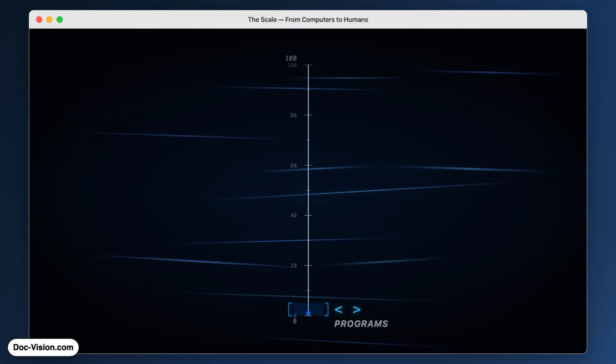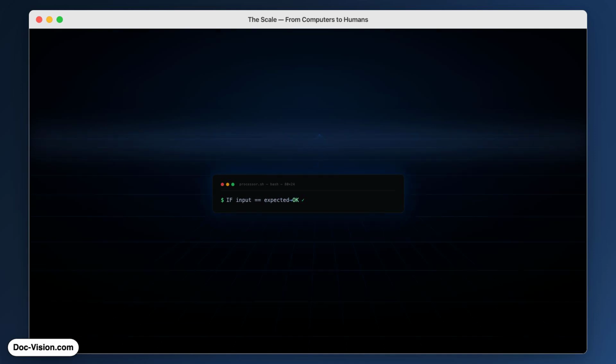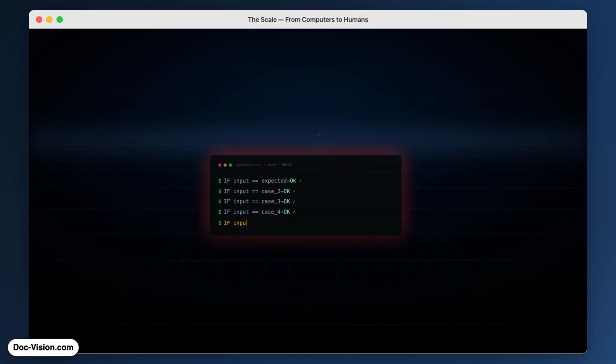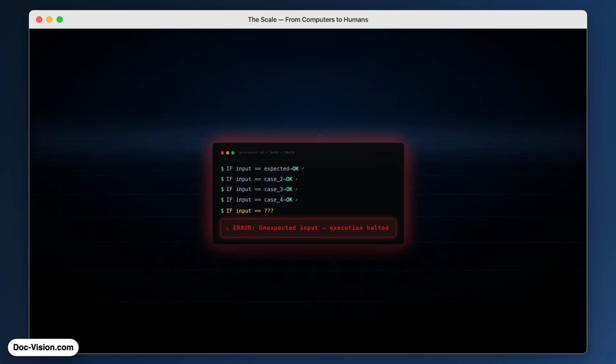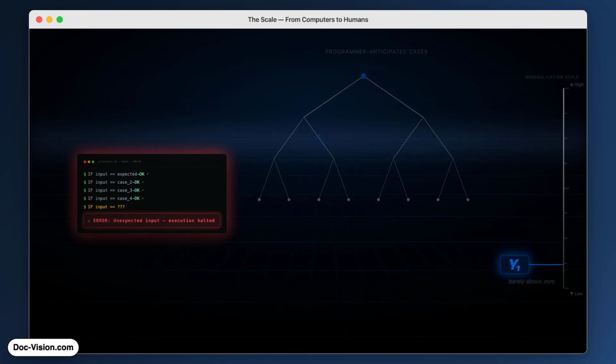At the bottom sits the traditional computer program. It does exactly what its code says and fails on any deviation. Apparent flexibility comes from programmers anticipating many cases, not from real adaptation. Call it Y1, not 0, because heuristics allow a tiny spread, but barely above it. At the top sit humans, around Y100.